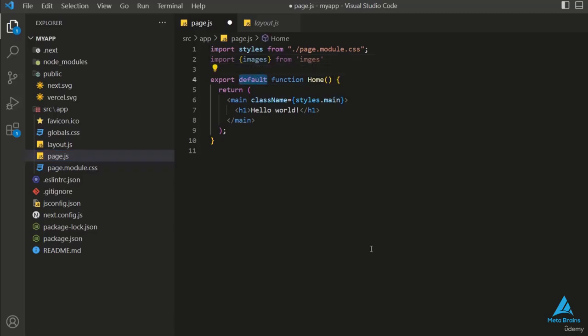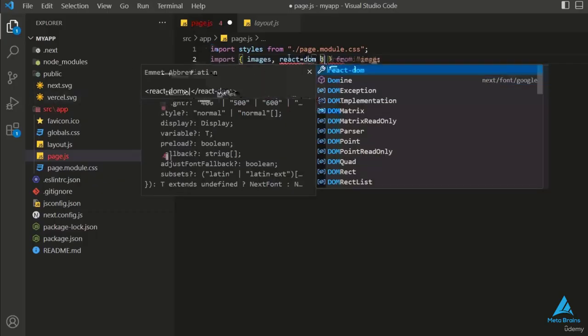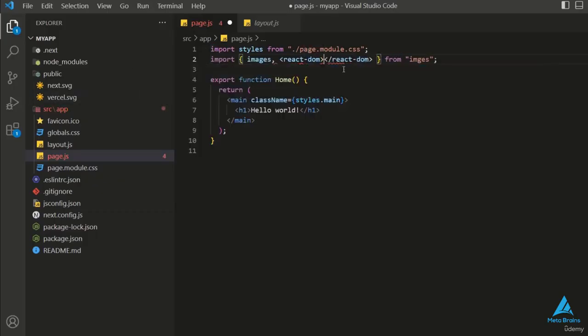So normal export means that we have to import multiple values from any module. Now, along with images, I'll add here DOM, reactor DOM, and drag DOM. This way I can import a specific thing using default export. So in this way, if I need to import multiple values, we can import them through normal export. I previously explained the small difference between normal and default export and why each of them is used.